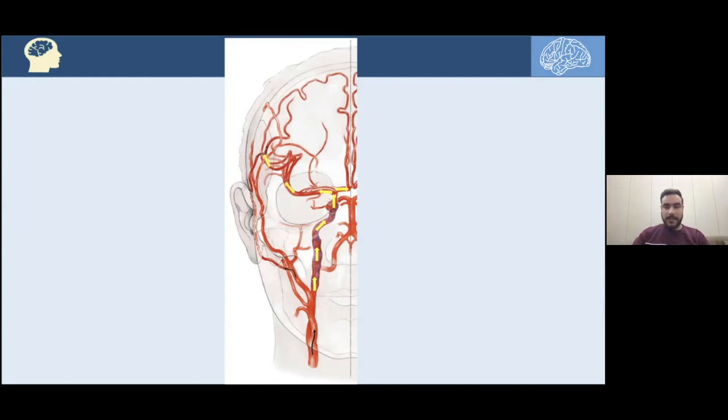But let's imagine if we have a compromised ICA, that blood flow will fade and it will be a hypoperfused area. And the idea here of the bypass, we can use the external carotid artery, as I will demonstrate the blood flow into that artery as black arrows. As you can see here, it's going outside the skull, not in the brain, and on the temple. And after doing craniotomy and bypass, we can anastomose the superficial temporal artery with the middle cerebral artery, and the blood will fill that area retrogradely to reperfuse and shunt the blood to that area to revascularize the area distal to the compromised ICA.